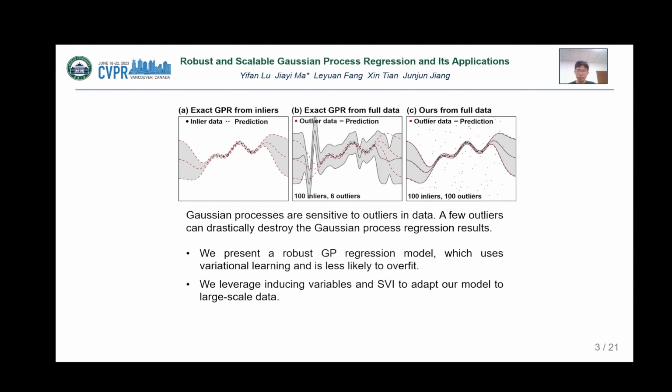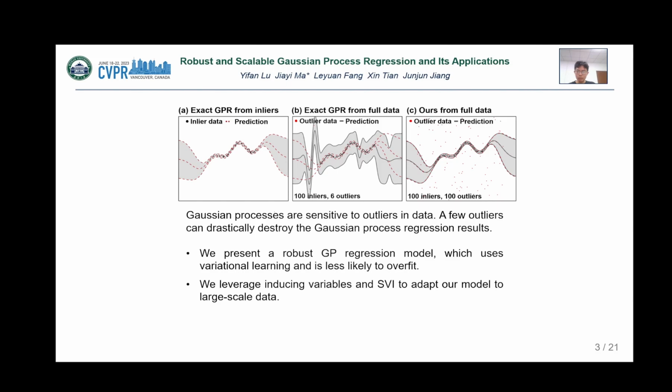However, a well-known limitation of the Gaussian observation model is its sensitivity to outliers in data. A few outliers can drastically destroy the entire posterior regression result. This hinders the real-world applications of GPR for many domains, where outliers are often inevitable.